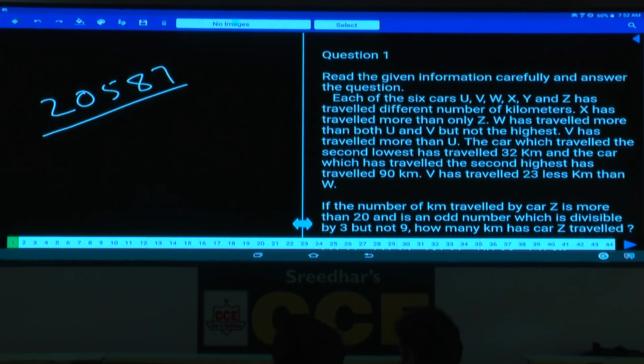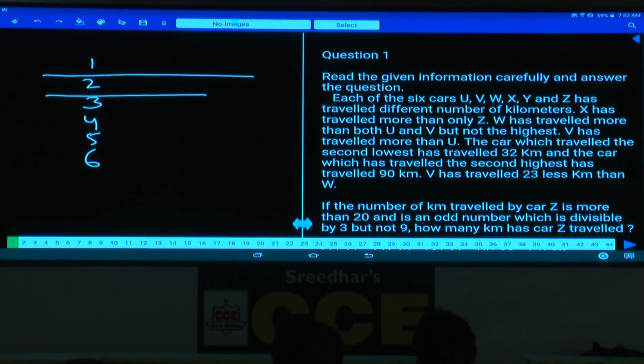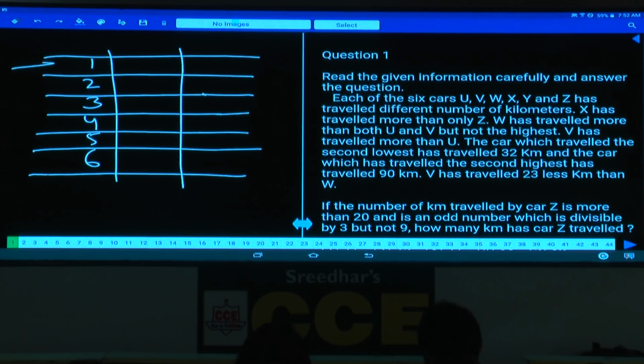Now question number 1. These 3 questions are based on comparisons. 6 cars U, V, W, X, Y, and Z have traveled different numbers of kilometers. How many cars are there? There are only 6 cars. These 6 cars are being compared in the number of kilometers they traveled. Number 1 is the car which has traveled the most kilometers, and so on. Number 6 represents the car which has traveled the least.